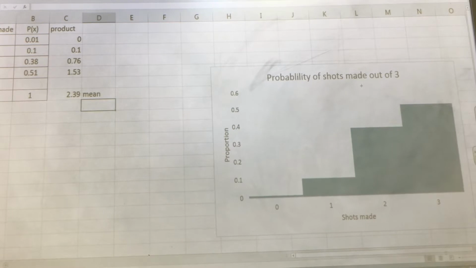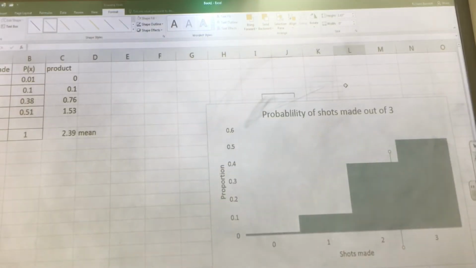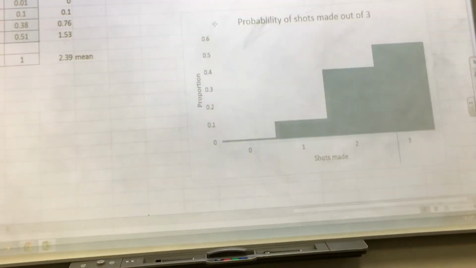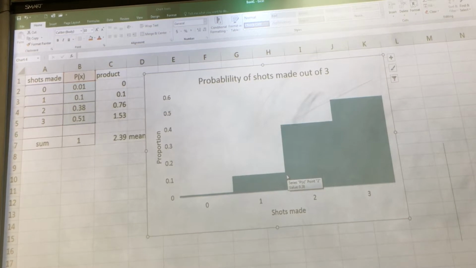If I try to insert a line here, insert shape, I think I showed Amanda. Oh, Amanda was in my other class. So between 2 and 3, it's probably about right there. Now, look here, if I move my graph, notice my line stayed there. Not even on the graph anymore, that's kind of annoying.